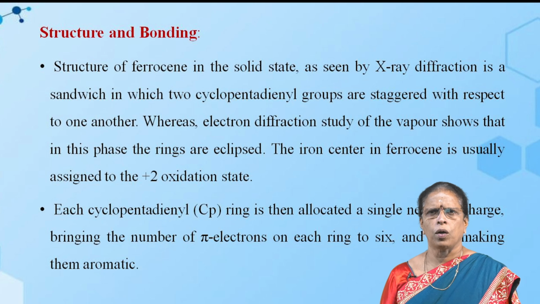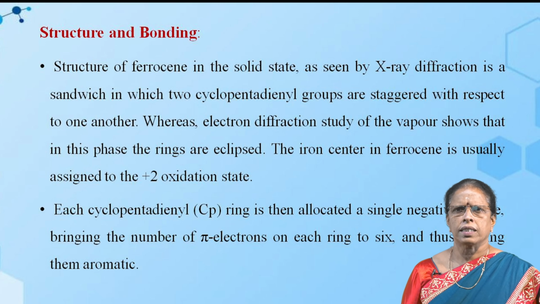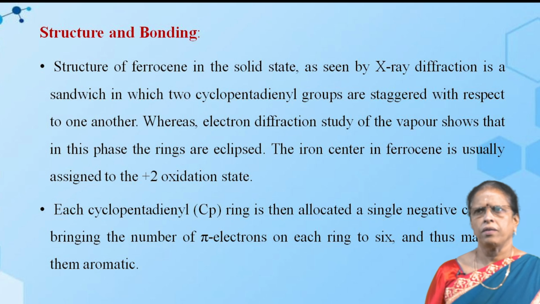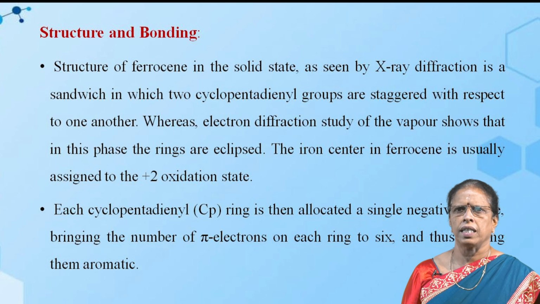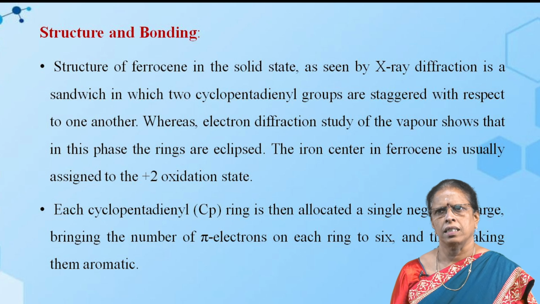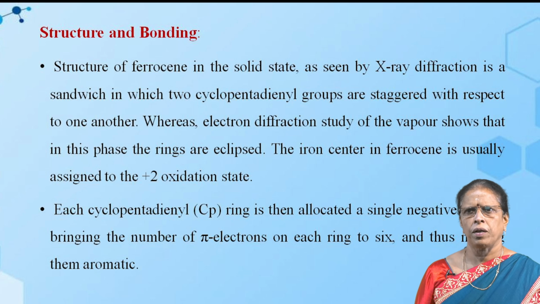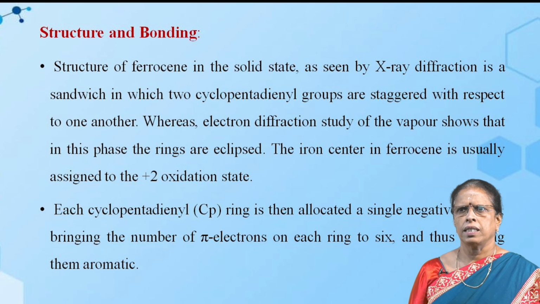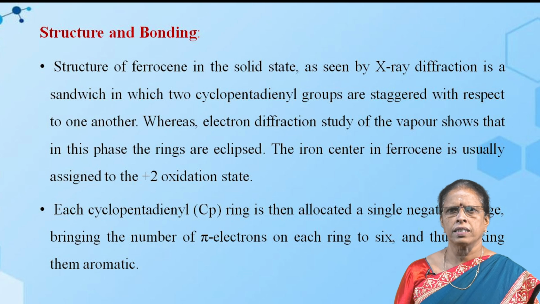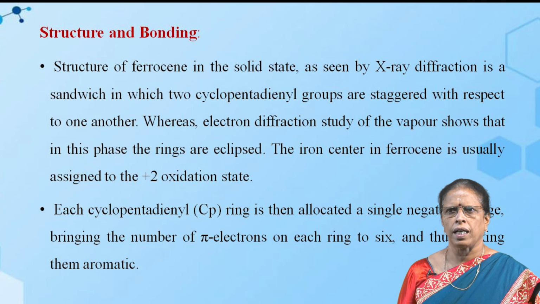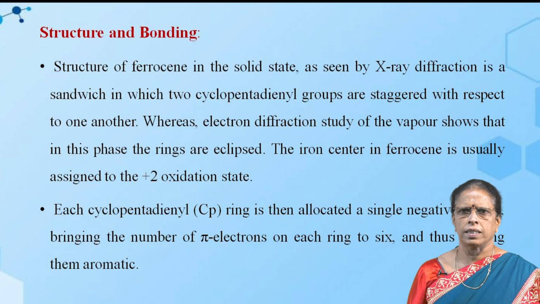Then the structure and bonding of ferrocene. The structure of ferrocene in the solid state, as seen by X-ray diffraction, is a sandwich structure in which the two cyclopentadienyl groups are staggered with respect to one another, whereas an electron diffraction study of the vapor shows that in this phase the rings are eclipsed. The iron center in ferrocene is usually assigned to the +2 oxidation state.